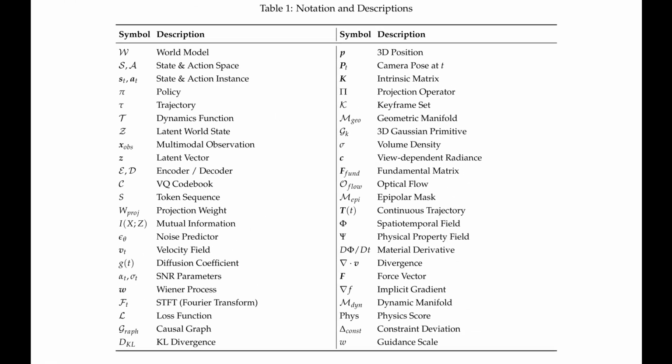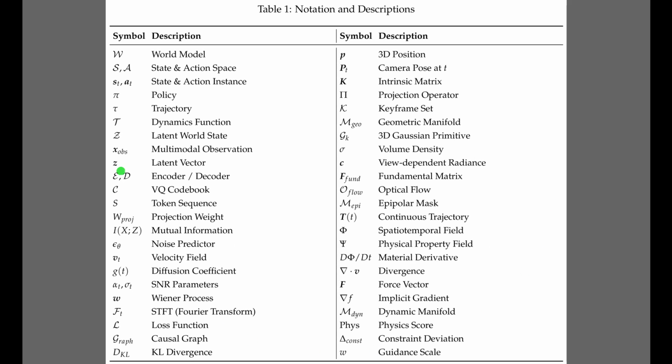Table 1 provides a comprehensive reference for the mathematical symbols used in the framework. What stands out here is the convergence of vocabulary from distinct fields. On the left, the table lists reinforcement learning terms like policy and trajectory, alongside generative concepts such as latent world state. Meanwhile, the right column introduces explicit physics and geometry notation, including 3D Gaussian primitives and force vectors, which underscores the paper's goal to merge statistical learning with objective physical laws.